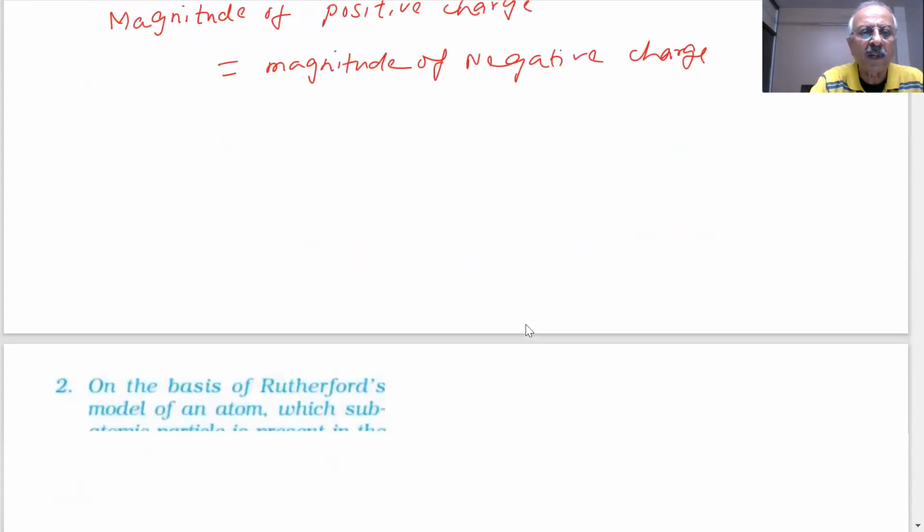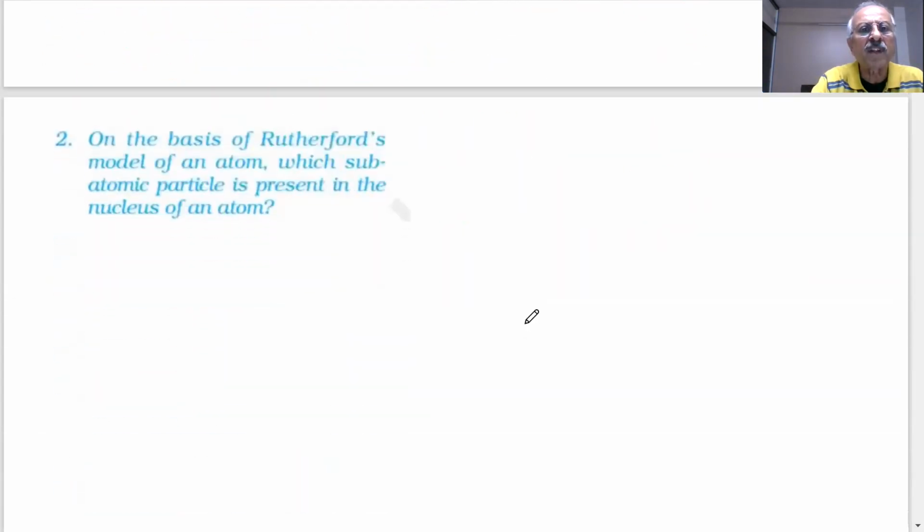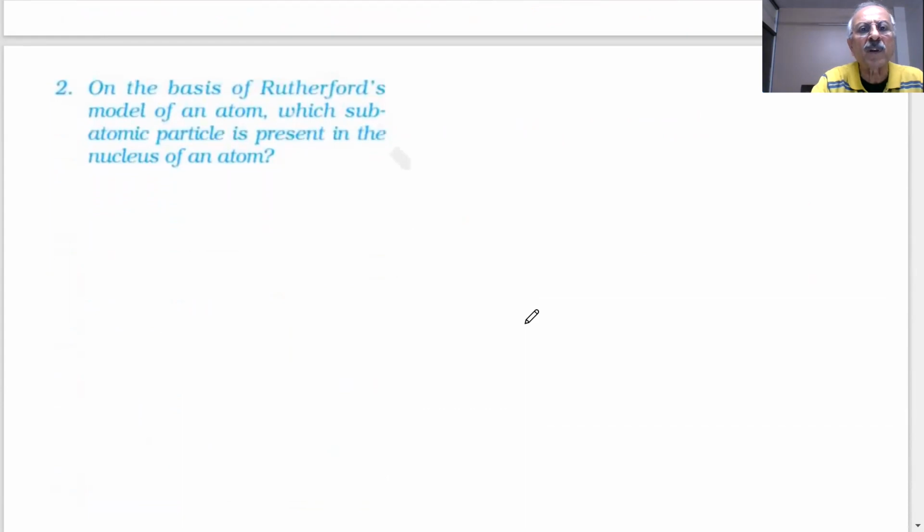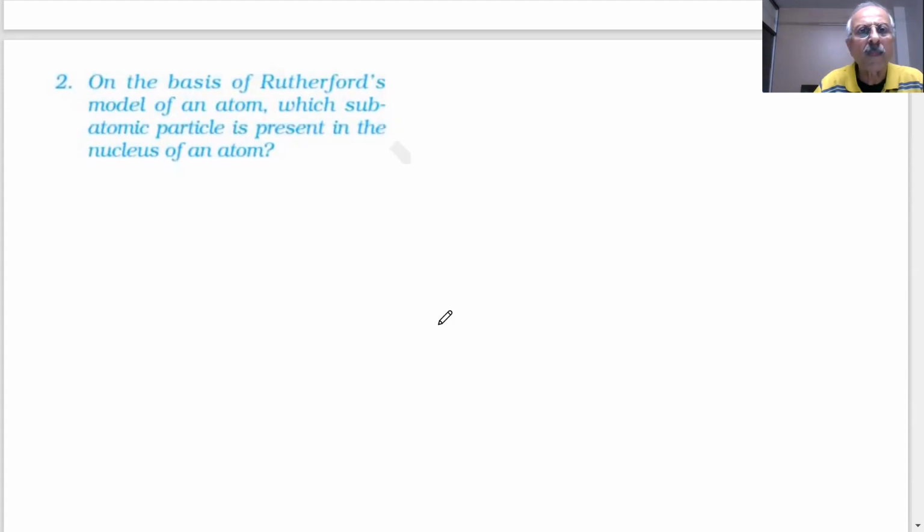If electrons are negatively charged and protons are positively charged, and the charges are equal and opposite, naturally the number should be equal. On the basis of the Rutherford model of the atom, which subatomic particle is present in the nucleus of an atom? Proton. The positively charged particles, protons.